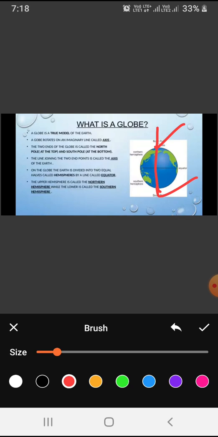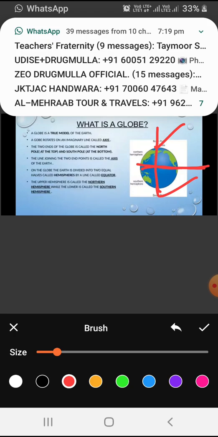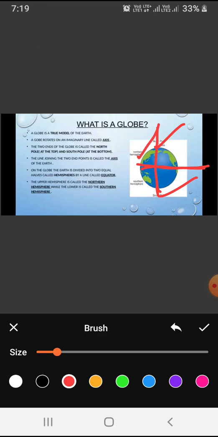Dear students, on the globe, the earth is divided into two equal halves, or we can say two equal parts. Those equal halves or parts are called hemispheres, divided by a line called the equator. Dear students, this is the equator, the line which passes through the center of this globe. The upper part is called the northern hemisphere, and the lower part is called the southern hemisphere.